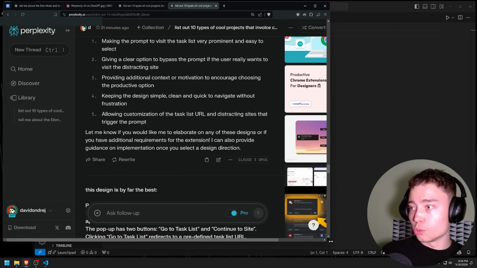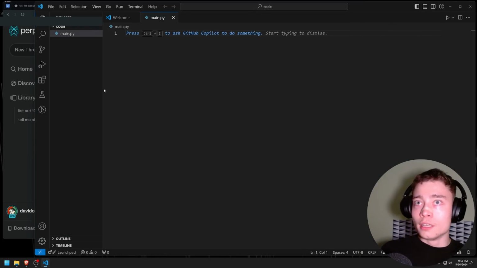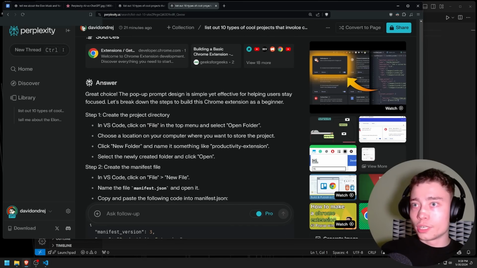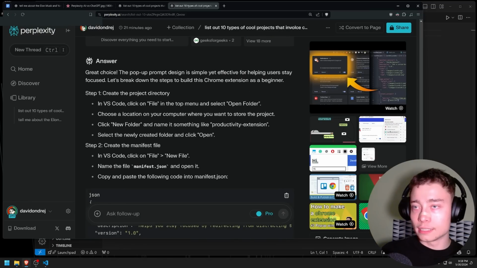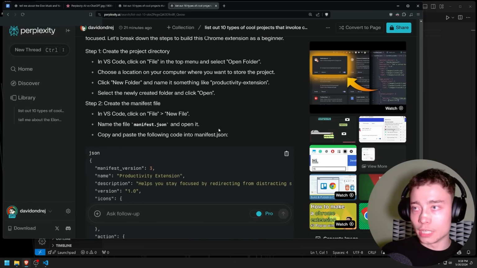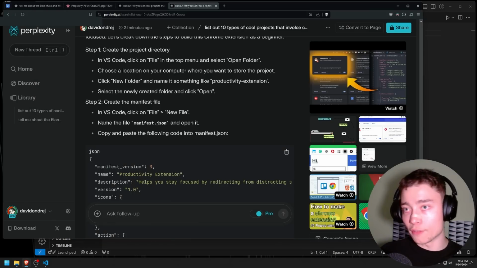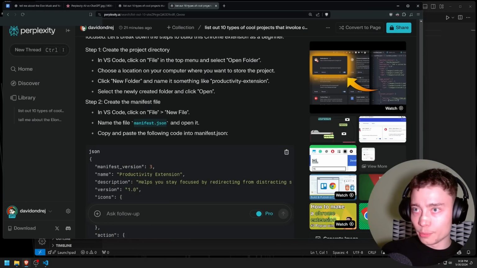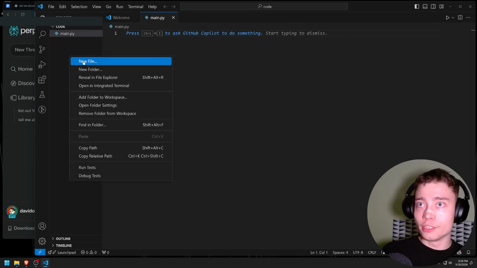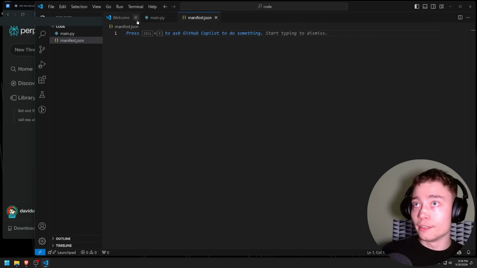Okay, so I'm gonna do it like this. Open folder, we have that. Yes. Okay, we have a folder. I just named it code, but whatever. New file, I'm gonna name it manifest.json. Okay, new file, manifest.json. Again, you don't have to know any JavaScript here.